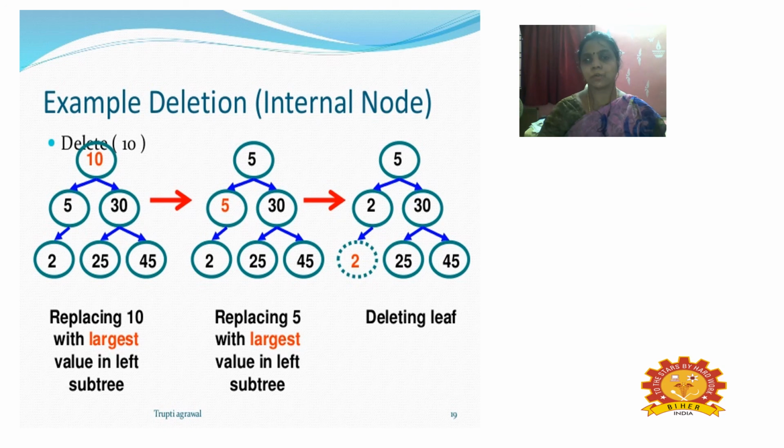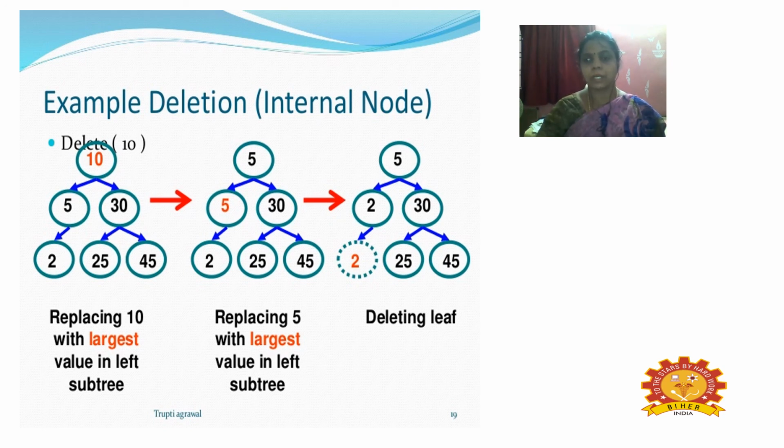In place of the deleted 10, 5 moves to the higher level and becomes the root, and from the place of 5 the value 2 is moved, while 30, 25 and 45 remain as such.